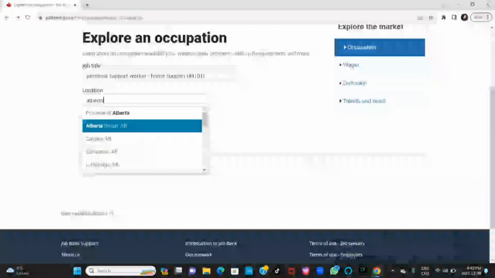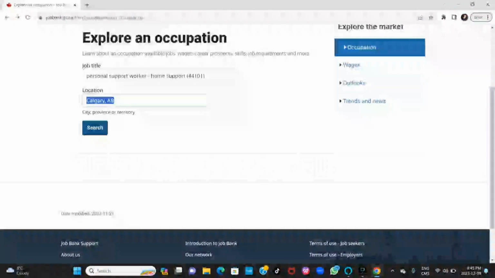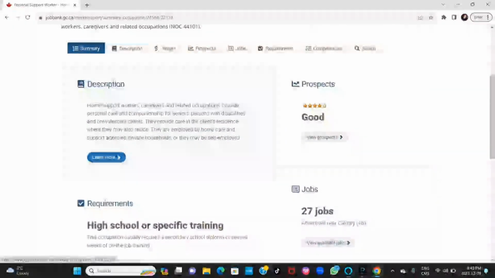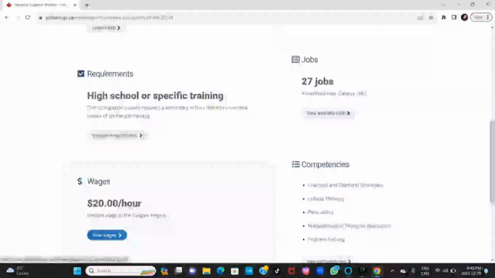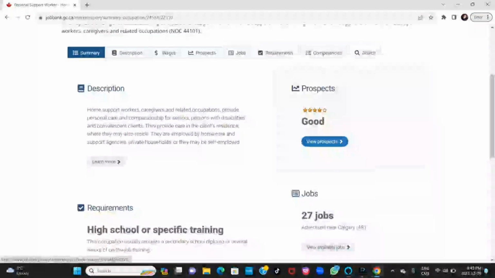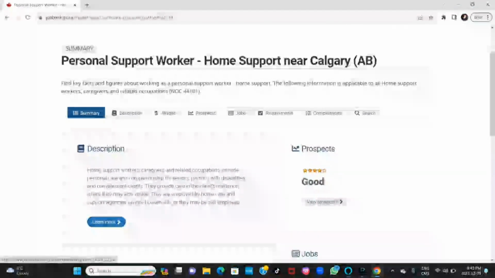Let me click on Calgary and see the job prospect as a personal support worker. So I click on it, you see it's good. As you can see, it didn't really write very good, but it's still good, right? And it goes ahead to give you the range, which is $20. This is just like the median wage. Sometimes it can be higher. So guys, this is how you check if the province you want to choose has a good job prospect for your occupation.